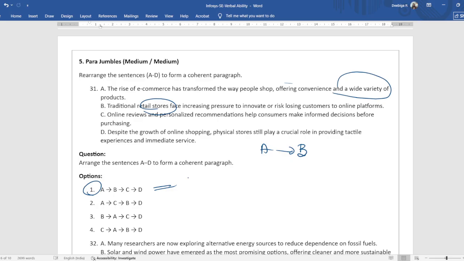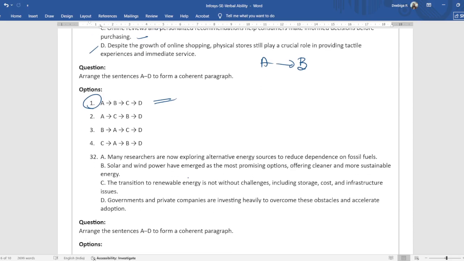Despite the growth of online shopping, physical stores. So, you can see the first point they're talking about the online store, and then physical store, online store, and then physical store. This is a way of connecting four sentences, and it sounds right. This is how you connect it.